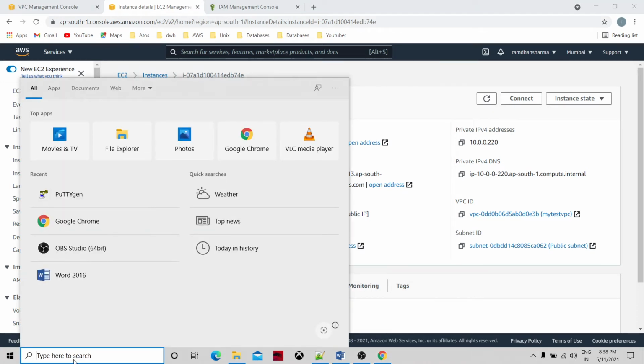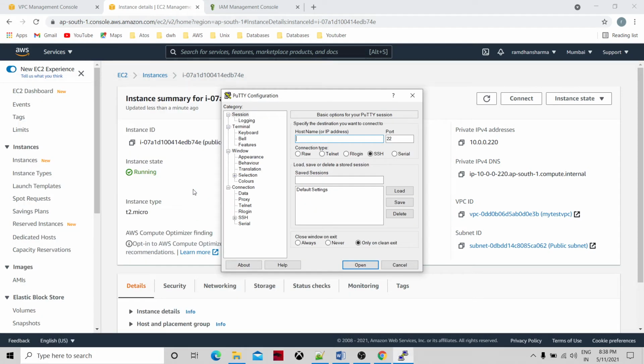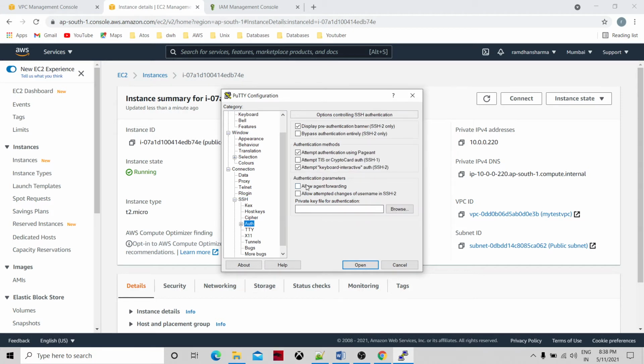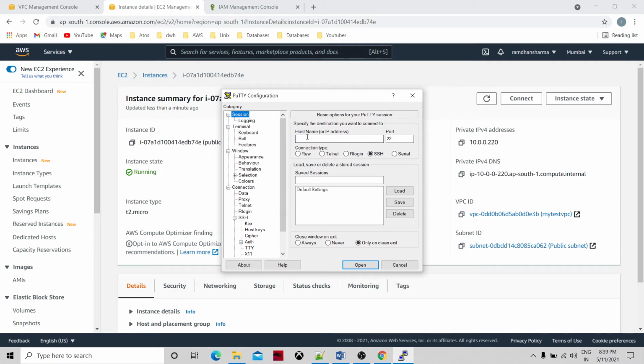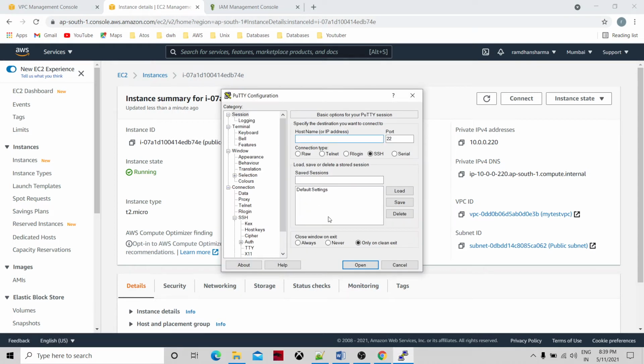Now I'm opening PuTTY. I have to go to Connection, SSH. I need to give the key, go to Authorization, also do the authentication parameters, allow agent forwarding, and give this key, then go to the Connection Session. Here we need to give the address, so I'm copying this, going to PuTTY, and pasting it.